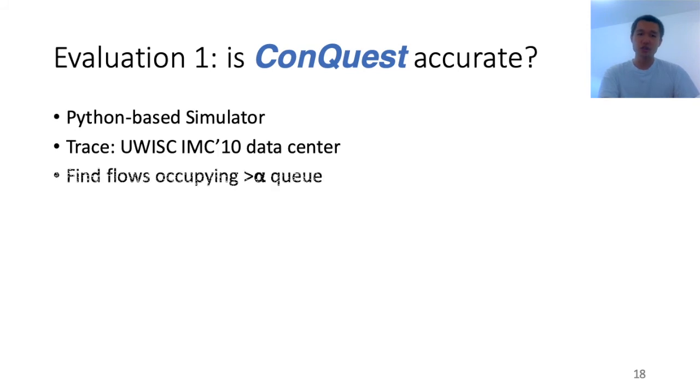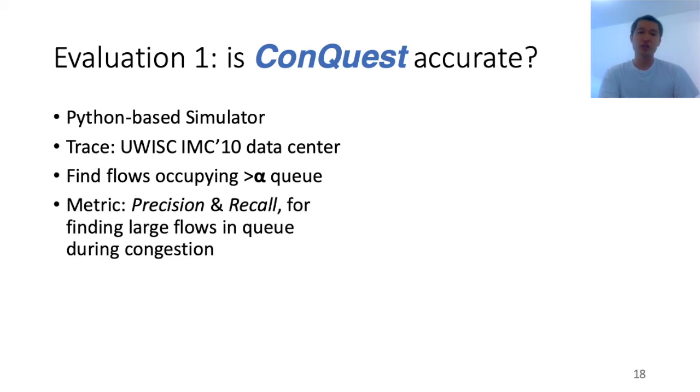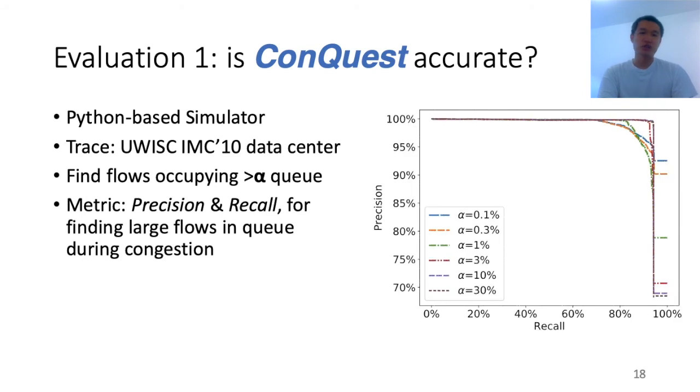The goal for ConQuest is to find flows occupying more than an alpha fraction of the queue. Alpha is a configurable parameter. We use precision and recall as the metrics for identifying the large flows in the queue during congestion. Precision here means if we identify a flow as large, we didn't identify any small flows by mistake. And recall here means we identify all the flows that are occupying more than an alpha fraction. Here we present the results. For different alpha fractions, ConQuest consistently achieved over 90% precision and recall, which means it's really accurate at identifying which particular flow was occupying a large fraction of the queue.